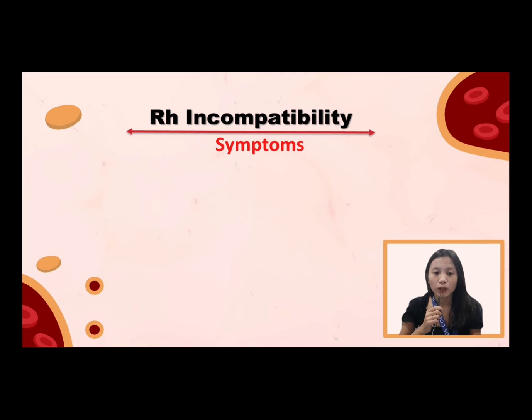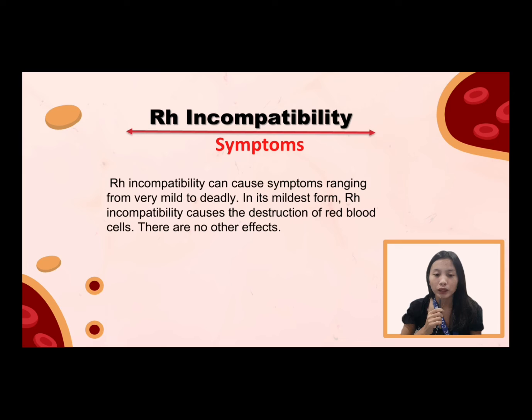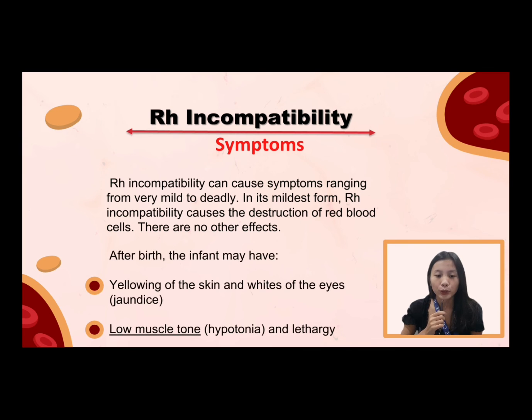Next is the symptoms of Rh incompatibility. Rh incompatibility can cause symptoms ranging from very mild to deadly. In its mildest form, Rh incompatibility causes the destruction of red blood cells. There are no other effects. After birth, the infant may have yellowing of the skin and whites of the eyes, which is jaundice, or low muscle tone, hypotonia, and lethargy.